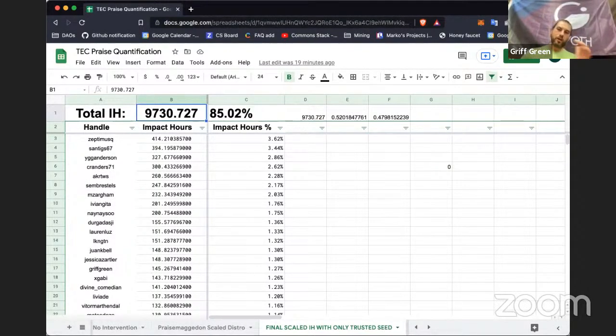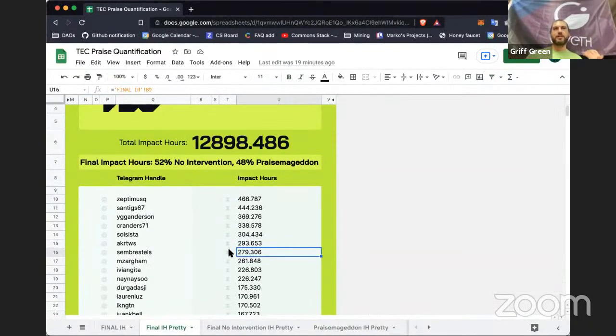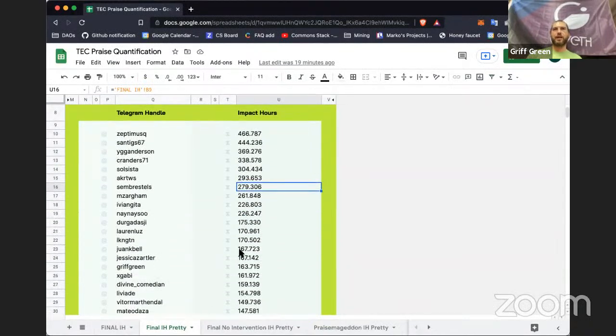So if you go to your wallet, you'll actually see an impact hour token, an impact hour -S token, IH-S token. And that's the scaled number of impact hours. But the real number of impact hours that everyone knows and cares about is here. And effectively, it'll give you the same result. It's just that we had to do some fancy math to make sure that on chain, when we reach the 800K goal, the builders will get 25% of the supply.